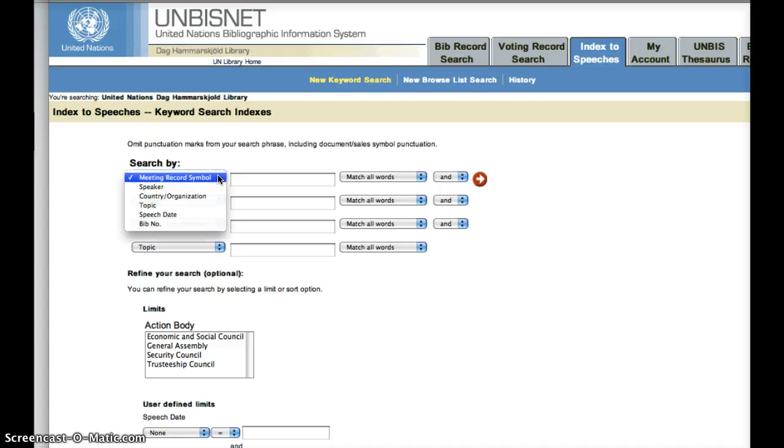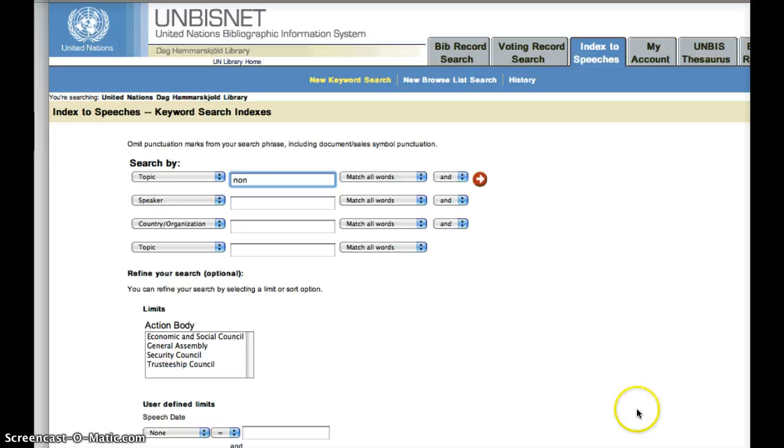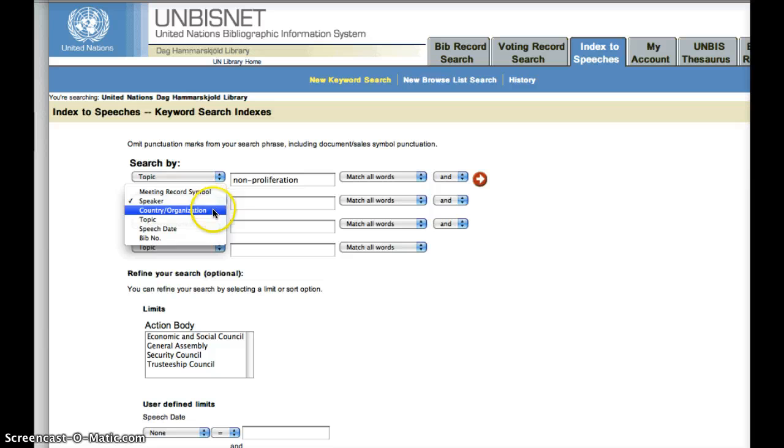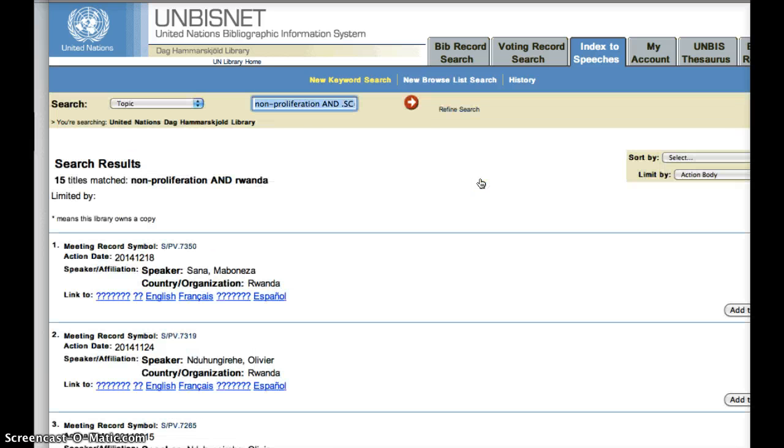For a topic, there's lots of things you could put for your keyword search, and I've listed some in the handout, but we're going to start with non-proliferation, and make sure that you are spelling it correctly. Did I spell that correctly? That's good. And then the second thing you're going to do is country. So let's look for, I don't know, Rwanda, because Rwanda kind of got the shaft before. Now let's hope that this isn't too slow, because it's been a little bit slow lately. Yay! So look, we got 15 titles matching that.